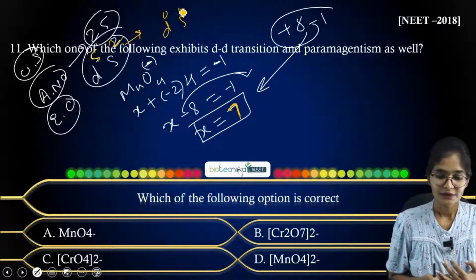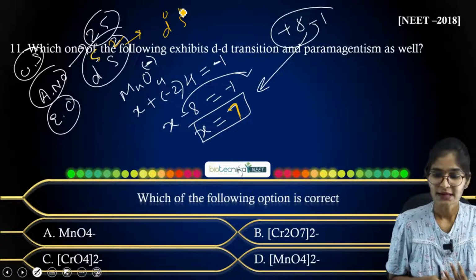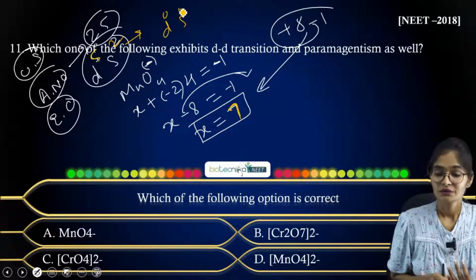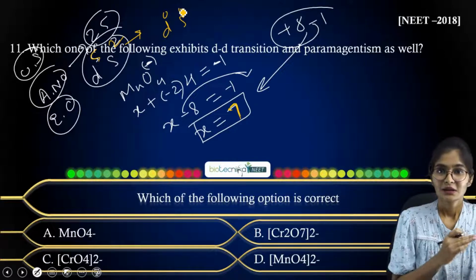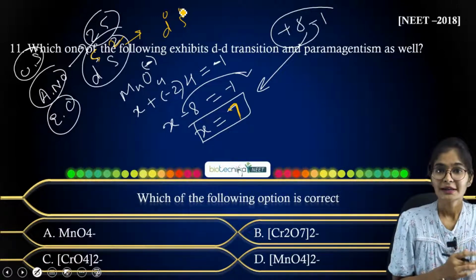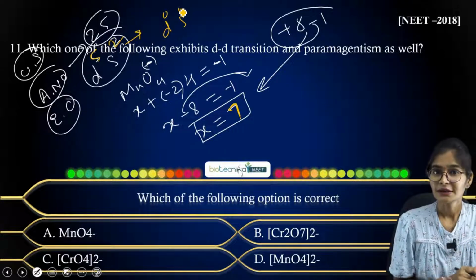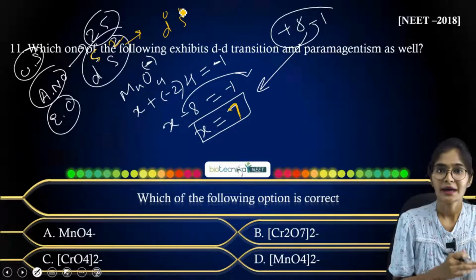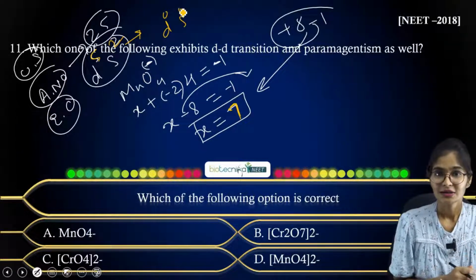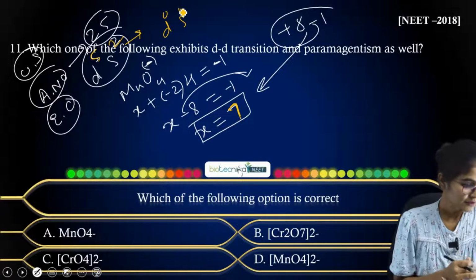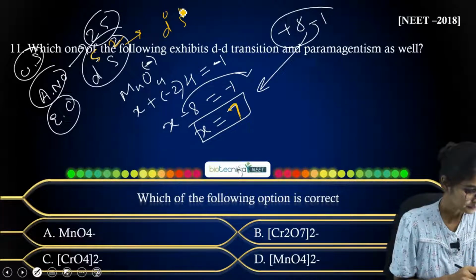Accordingly, calculate with respect to options B, C, D and let me know in which option the given compound has an unpaired electron. If there is an unpaired electron, then definitely it will exhibit paramagnetism and d-d transition. Why is it so? So just let me know what answer you will get here.